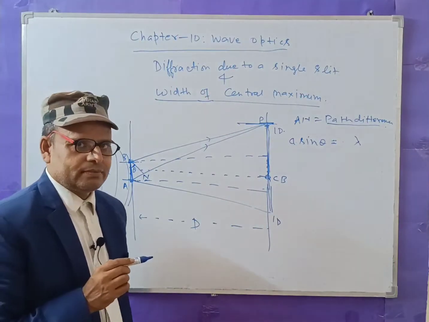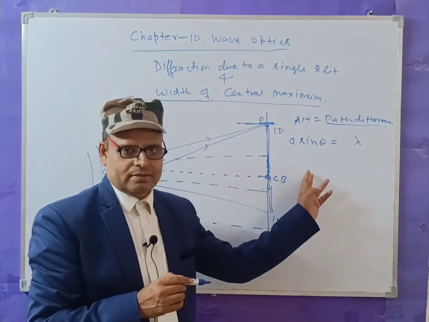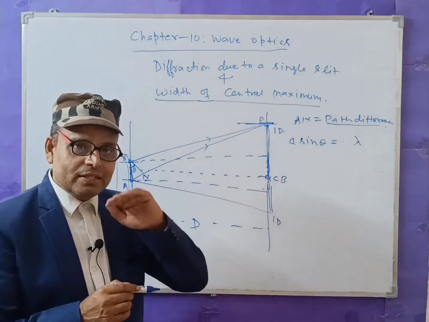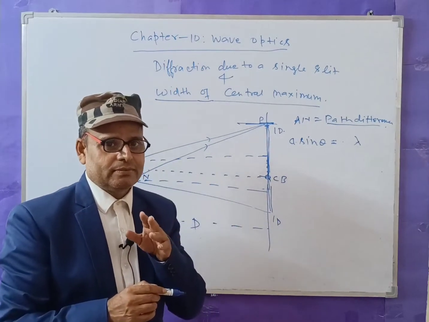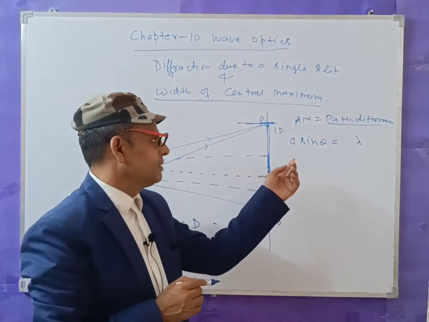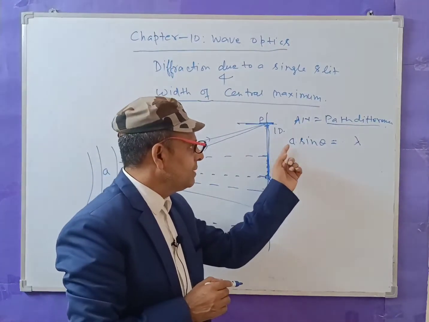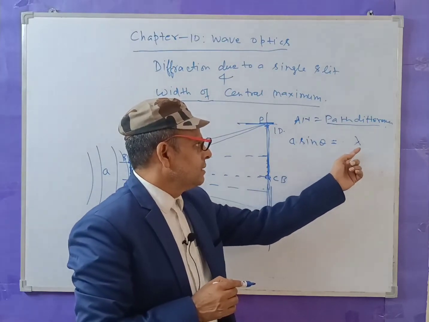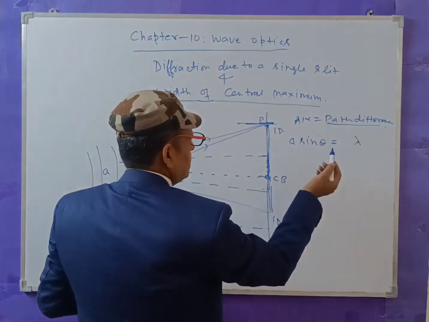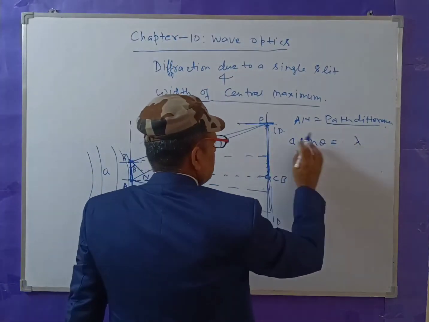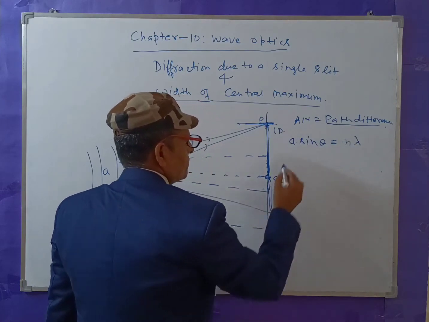Therefore, I am saying that in the diffraction pattern, the difference is that the condition for maxima and minima will be opposite. For maxima, it was a sin theta is equal to n lambda in the interference pattern, but here for minima a sin theta is equal to lambda. For the first dark, this is lambda. For the nth dark, this will be n lambda.